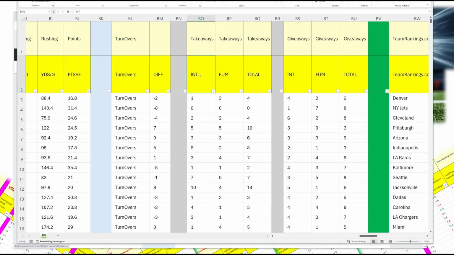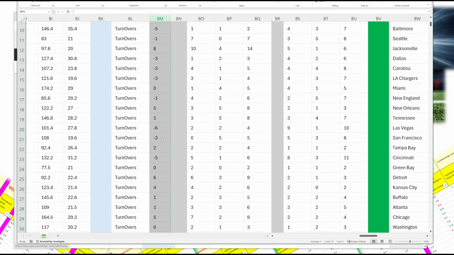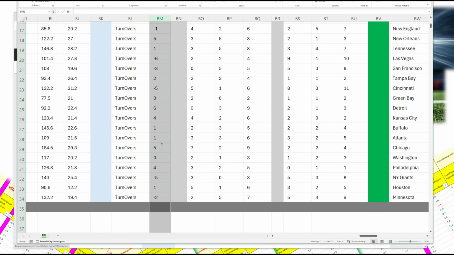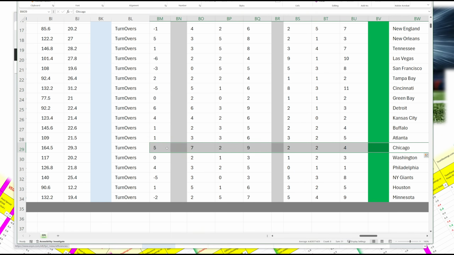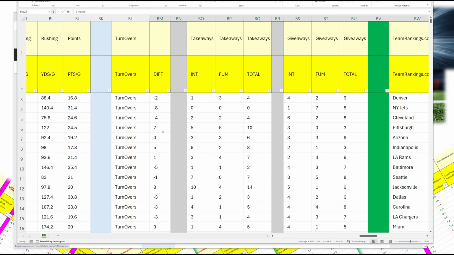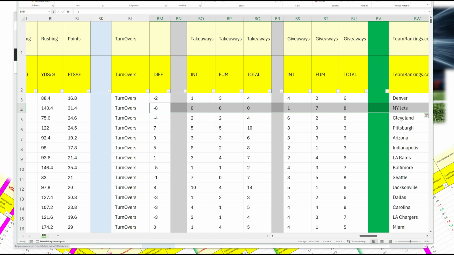The takeaways include interceptions and fumbles, and then totals. Total takeaways and total giveaways give you this differential. It's interesting to see because some teams are really good, like Chicago has a plus differential on turnovers. New York Jets are -8.